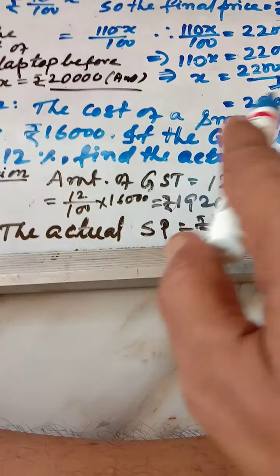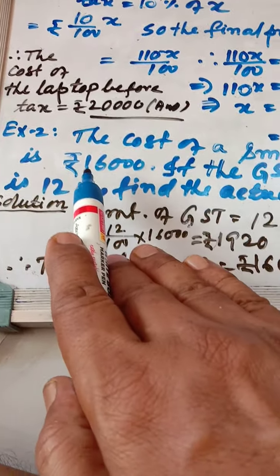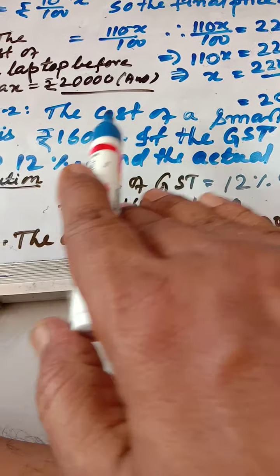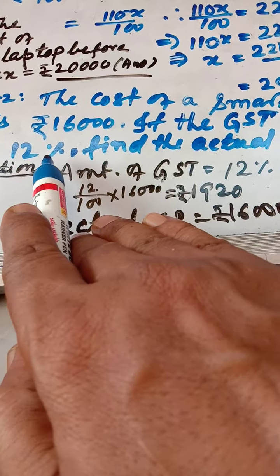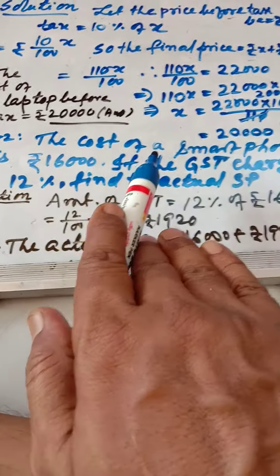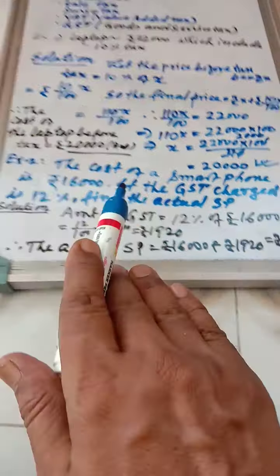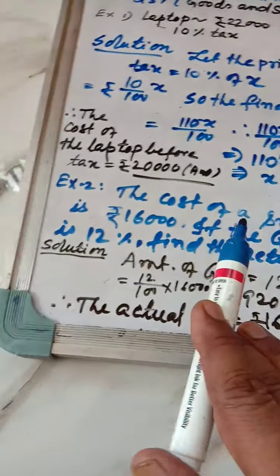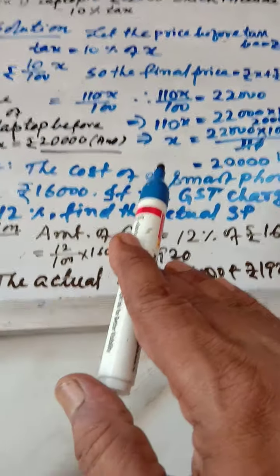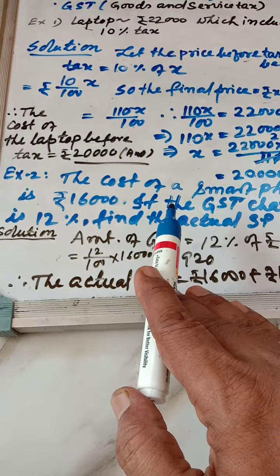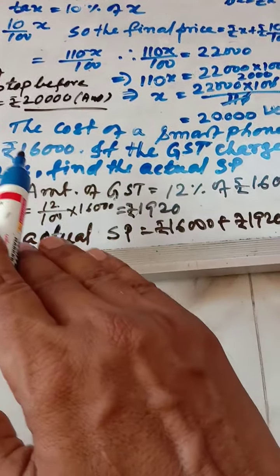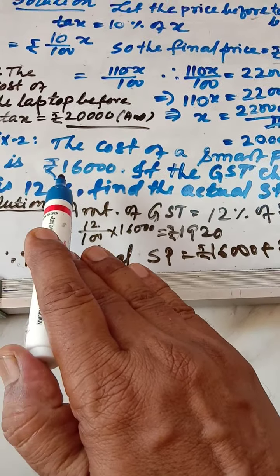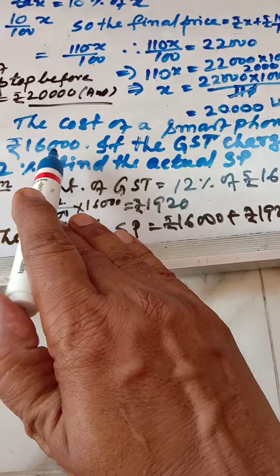Let us take another example. The cost of a smartphone. You have purchased a smartphone paying 16,000 rupees, and the GST charged is 12%. Say you need a phone for online classes, mom is not giving her phone, papa is busy with his work. So you go and get a very good smartphone costing 16,000 rupees.